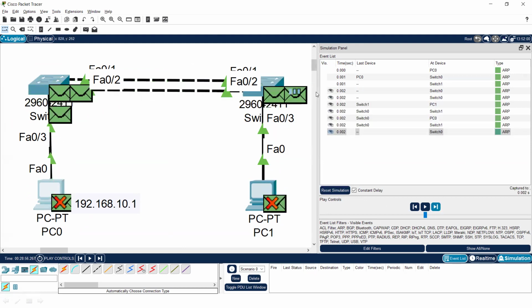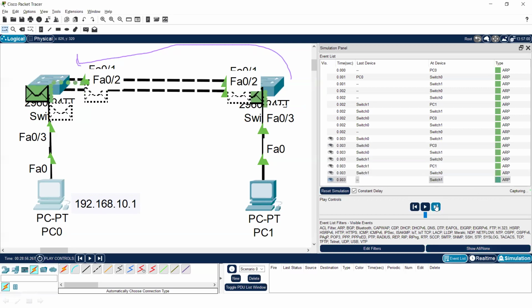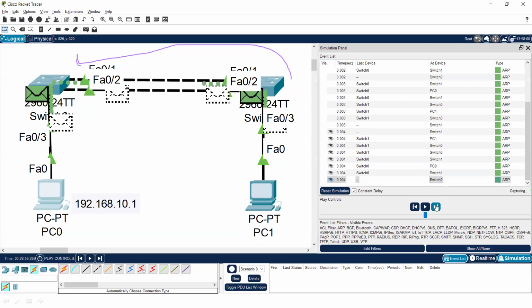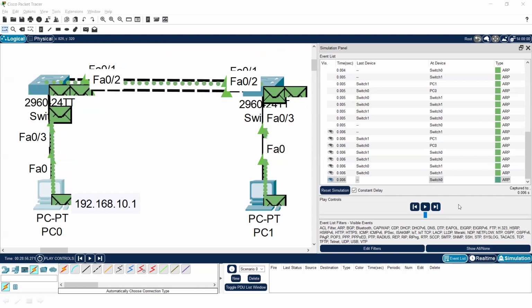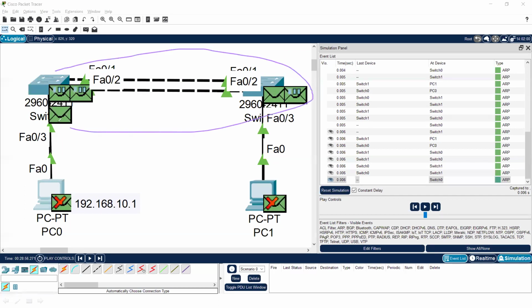So the packet has been forwarded. Now this packet will be forwarded back to the source again. How will it be done? Like this. You can see that they are continuously exchanging the same packet between these two, and a number of broadcasts will be forwarded between these two like this.